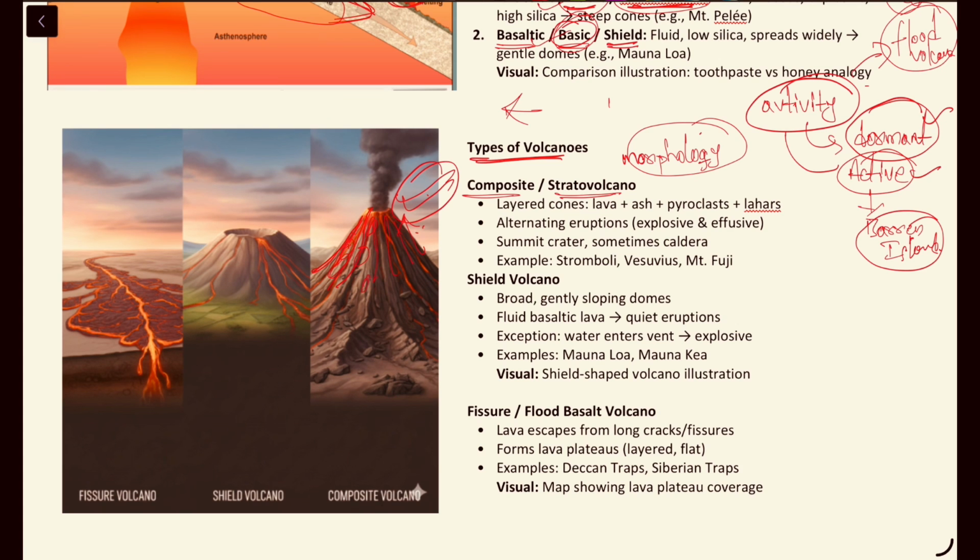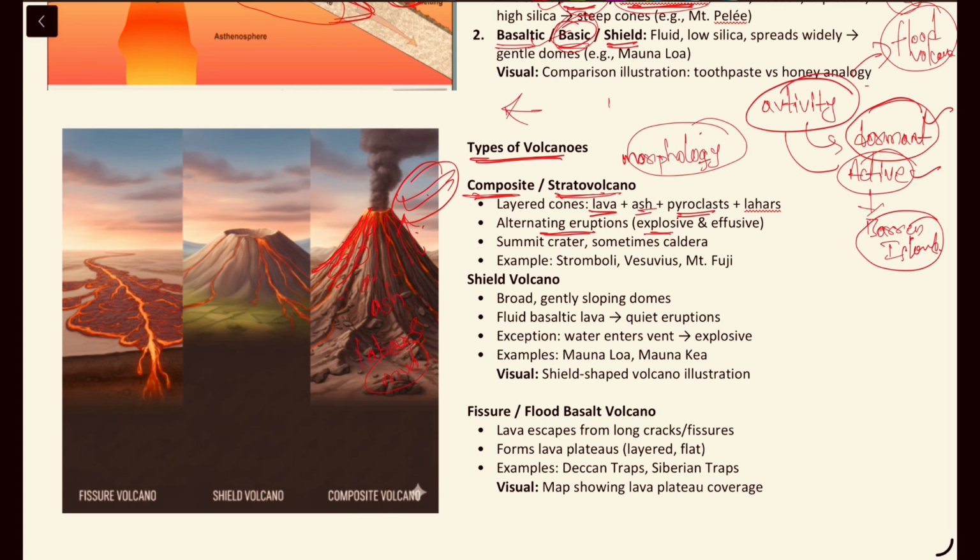There will be layers of ash, and different layers of lava, ash and pyroclast will appear in this stratovolcano or composite volcano, and it is very steep in nature and it will have more height as well. In this sort of volcano, alternating eruptions will happen, and sometimes calderas will also be formed.